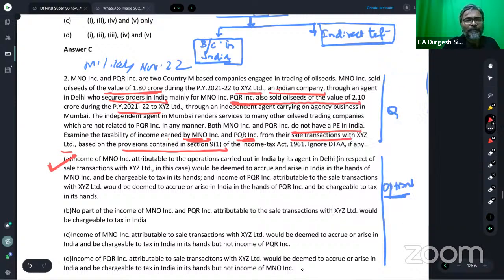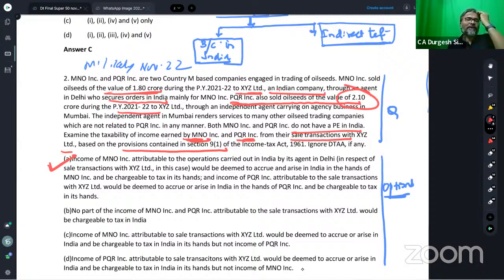The sale value, students, over here is more than rupees 2 crores, 2.10 crore. And hence, can we say that PQR INC, because the aggregate sale made to persons in India is more than rupees 2 crores, therefore they have a significant economic presence in India? Because of that reason, they have a significant economic presence in India. And the answer is yes.